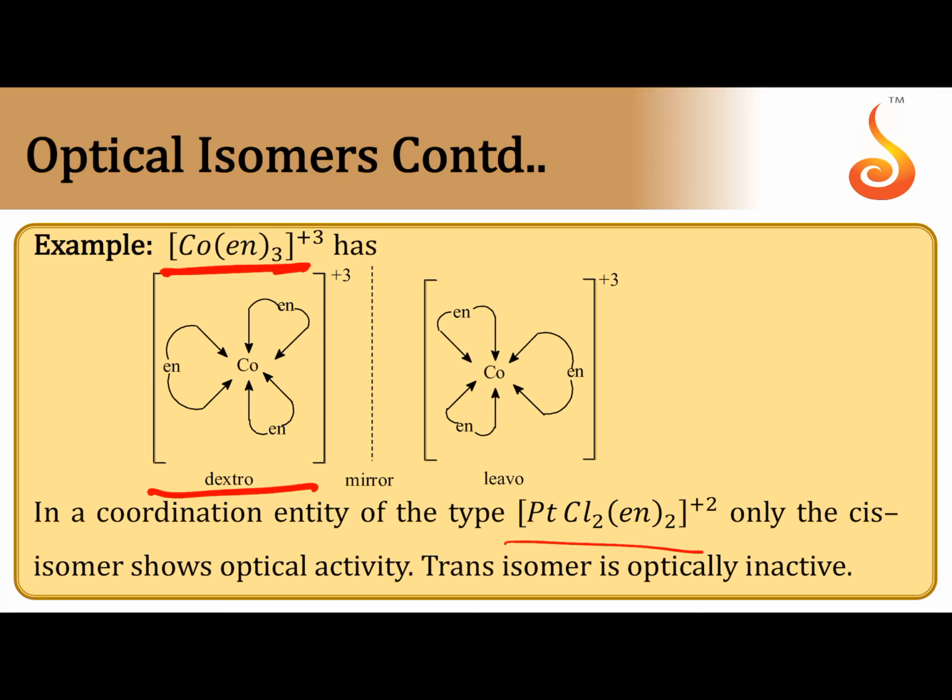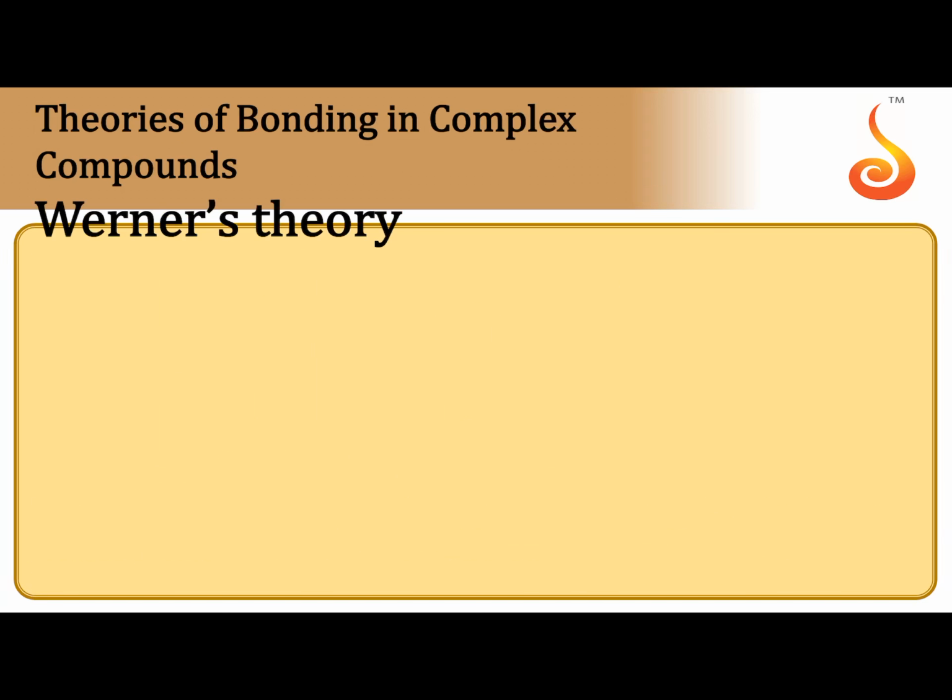If you observe this one, these two can rotate plane polarized light in different directions and both are non-superimposable on one another. If one rotates plane polarized light towards the right side, that is called dextro; the other one, opposite, rotates plane polarized light towards the left side. So both are non-superimposable and they are called optical isomers. Both are exact mirror images, which is why they are also called enantiomers.